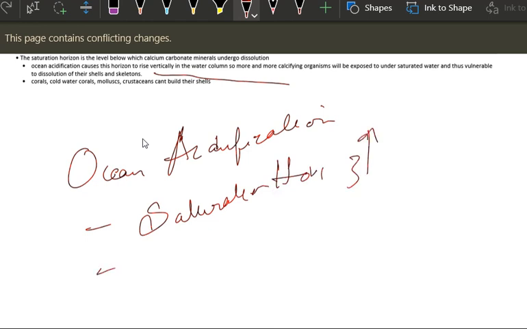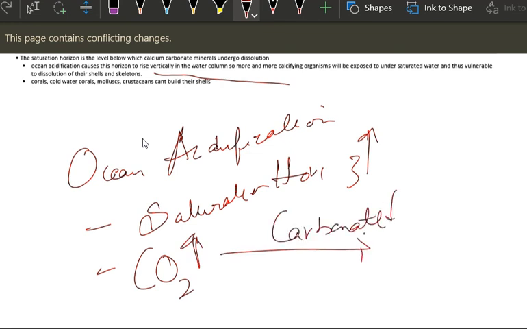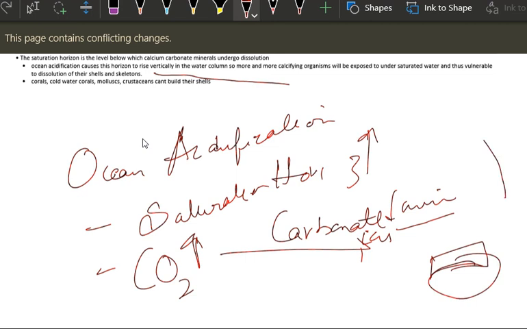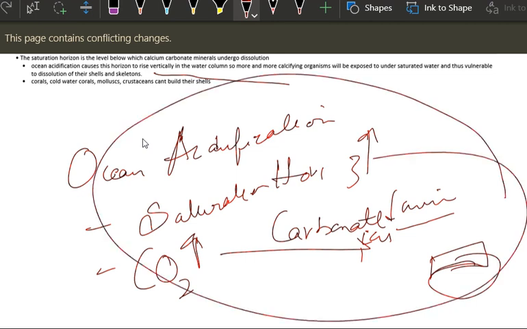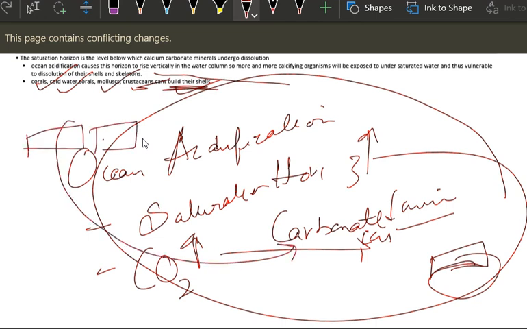And even due to that high amount of carbon dioxide taking away their carbonate ions, with which these animals create their houses, that is shells, they are being deprived. So we are utterly killing these corals, cold water corals, mollusks, crustaceans, and shells. We are taking their homes. Similarly, we are taking their bricks from them, that is this carbonate ion with which they can create their shells. This is what is happening due to oceanic acidification.